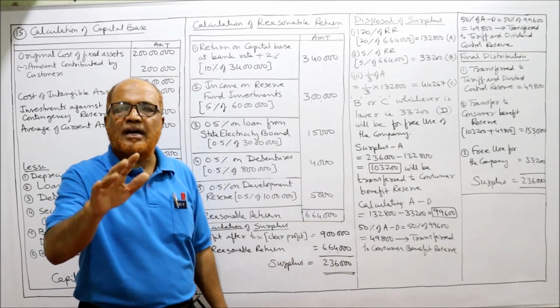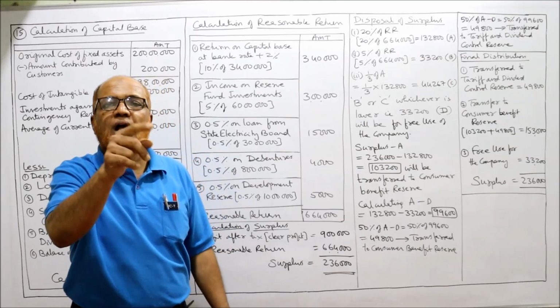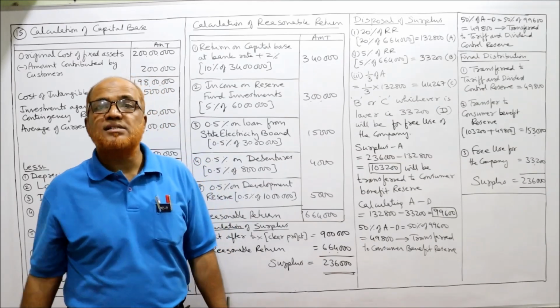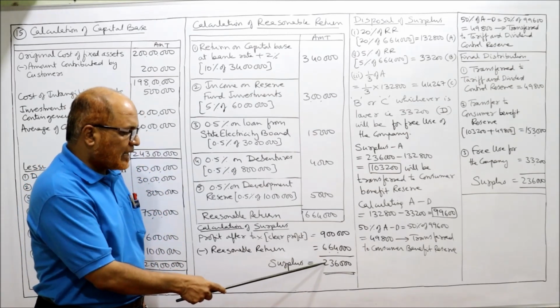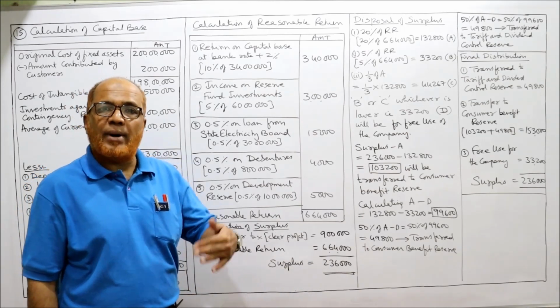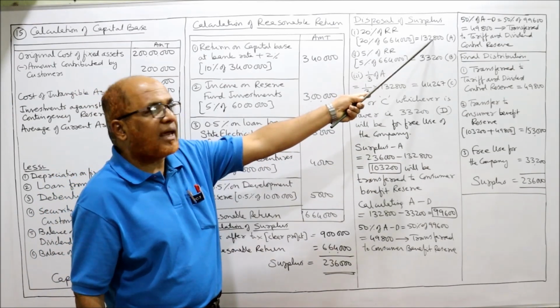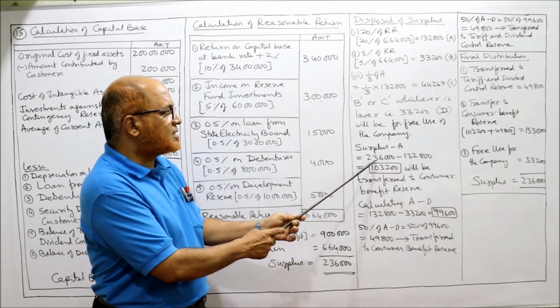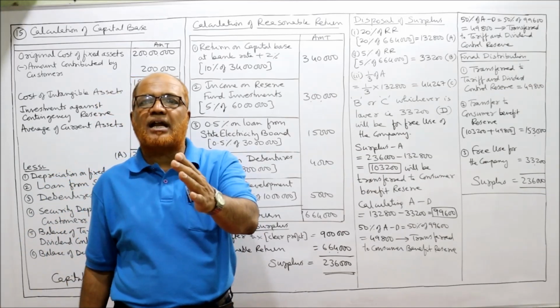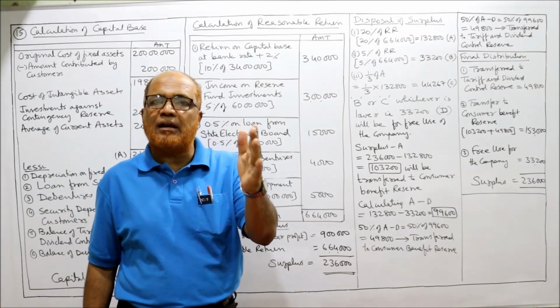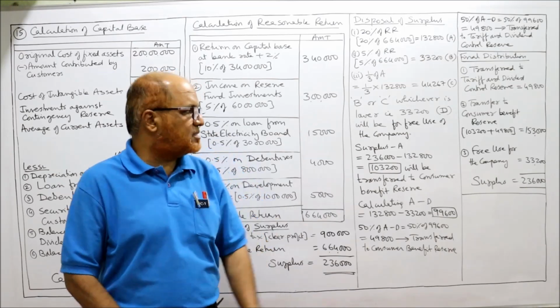Now surplus minus A will be transferred to consumer benefit reserve. How much is the surplus here? 2,36,000 is the surplus, minus A. How much is A? 1,32,800. So 2,36,000 minus 1,32,800 is 1,03,200. This will be transferred to consumer benefit reserve.